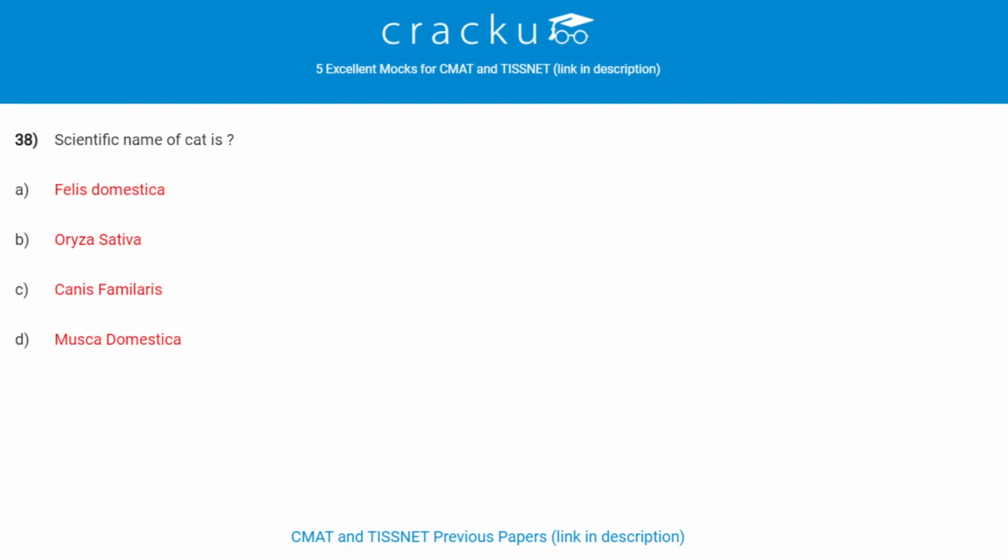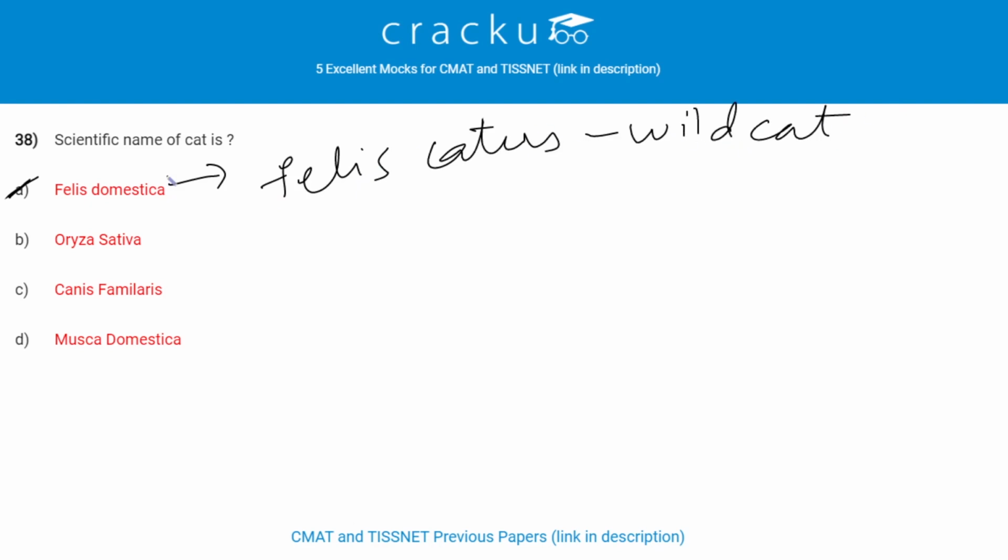Scientific name of cat is Felis domestica. Felis domestica is for domestic cat, and for the wild cat it is Felis catus. Oryza sativa is the scientific name of rice. Canis familiaris is the scientific name of dog. Musca domestica is the scientific name of housefly.